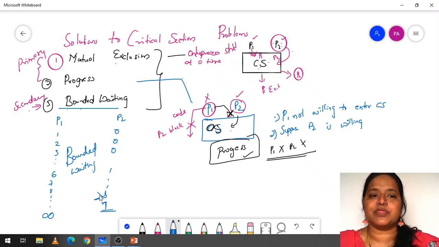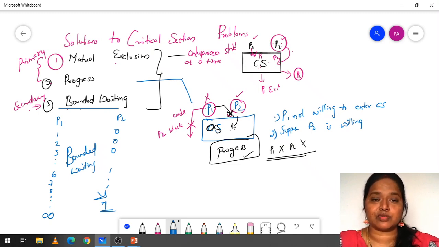These are the three conditions, the solutions to the critical section problem. Mutual exclusion has to be done. That means only one process should enter into the critical section. Progress, in the sense like P1 does not want to enter into the critical section, and if P2 wants to enter, P1 is not allowing P2 to enter into the critical section.